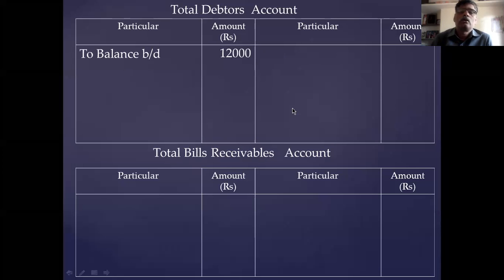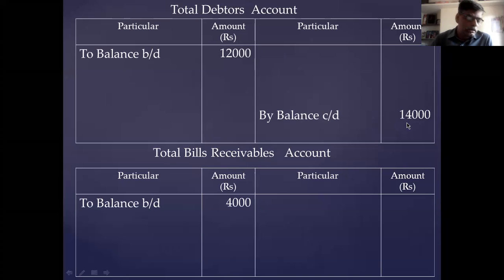To balance brought down 12,000 and bills receivable balance is 4,000. Then by balance carried down, debtors 14,000 is there. And bills receivable by balance carried down is 5,000.